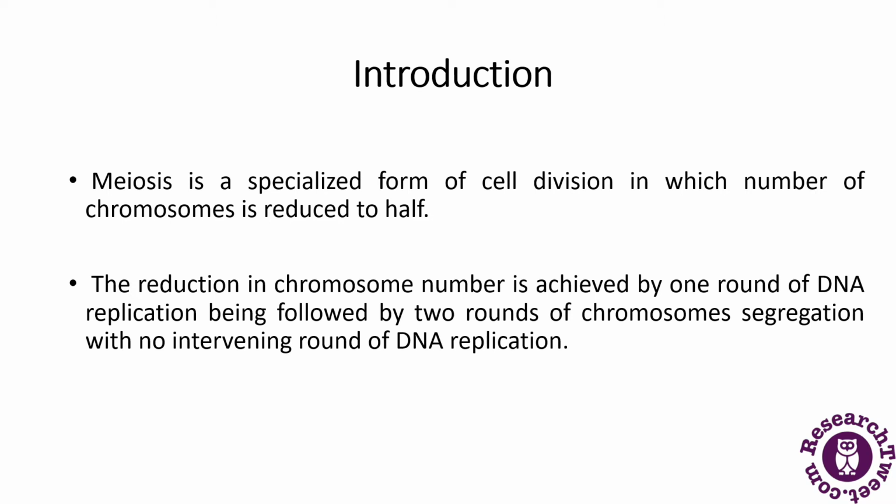What is the definition of meiosis? Meiosis is a specialized form of cell division in which the number of chromosomes is reduced to half. The reduction in chromosome number is achieved by one round of DNA replication being followed by two rounds of chromosome segregation, with no intervening round of DNA replication. So this is the definition of meiosis.